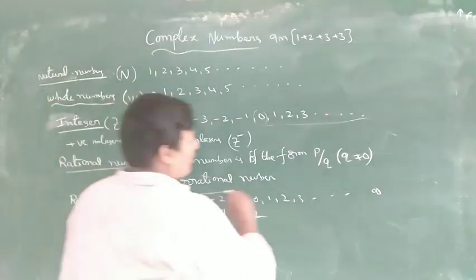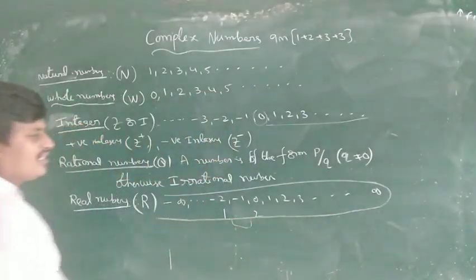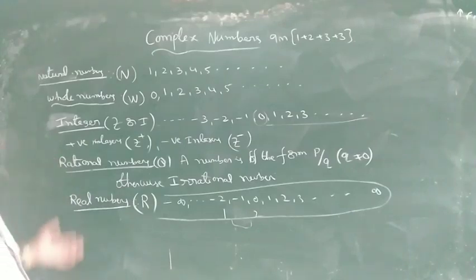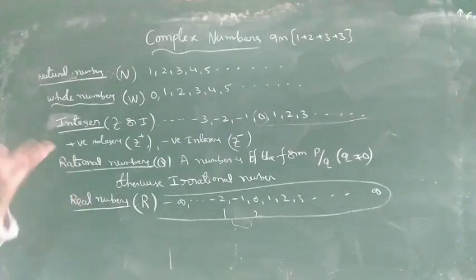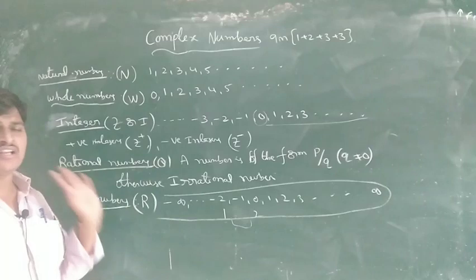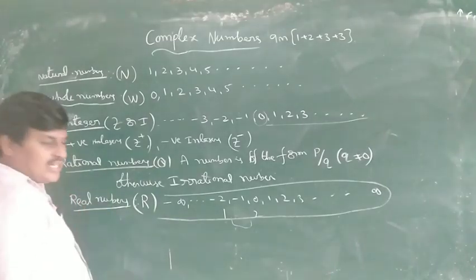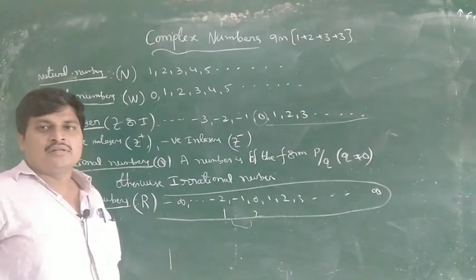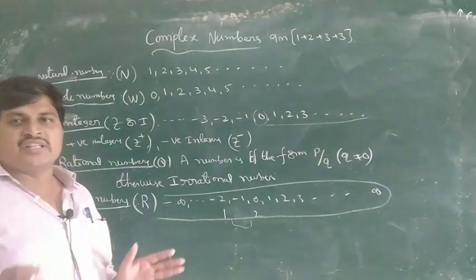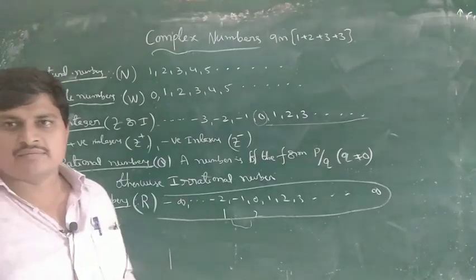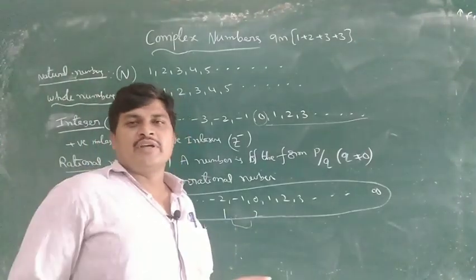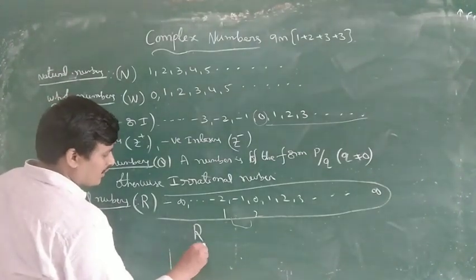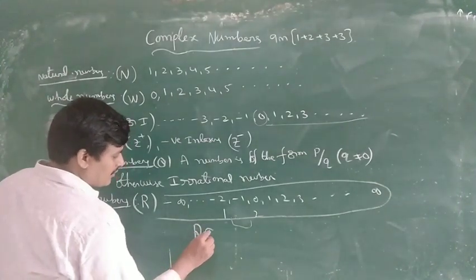So in the real numbers, all numbers are there. In real numbers, rational numbers are there, integers are there, whole numbers are there, natural numbers are there. Any number is there in the real numbers. So, relation, subset, you know subset. A subset relates two sets, and belongs to relates a number to a set. This is the real number.